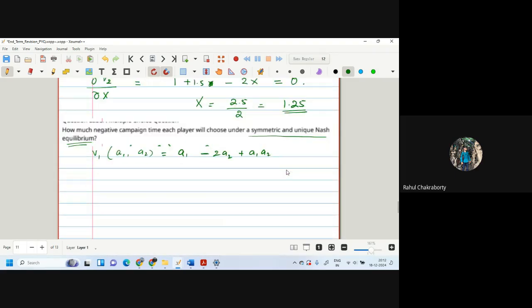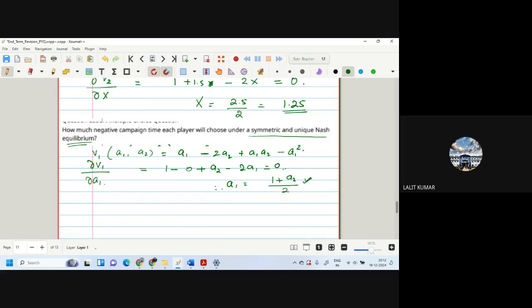I think it was minus. Okay. And this is A1 square. So now he will try to maximize with respect to A1. He will get 1 minus 0 plus A2 minus 2A1 is equal to 0. Therefore, A1 is equal to (1 plus A2) by 2.